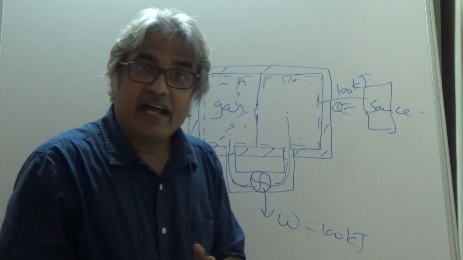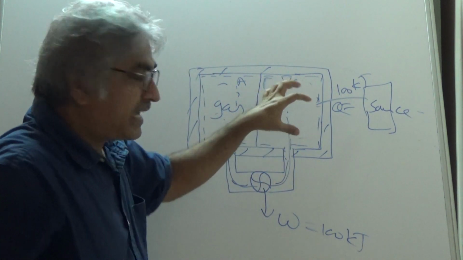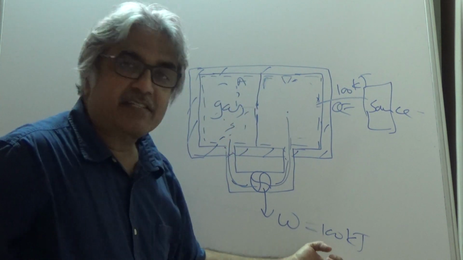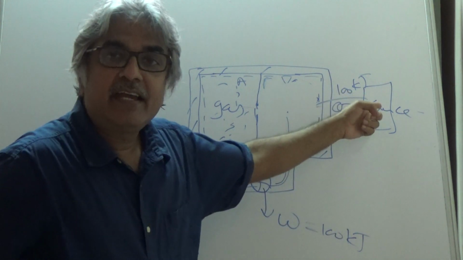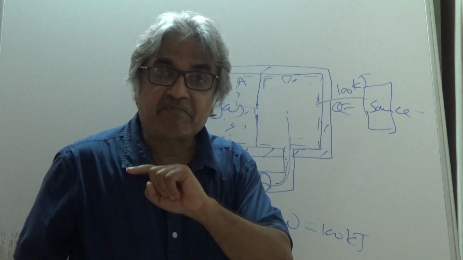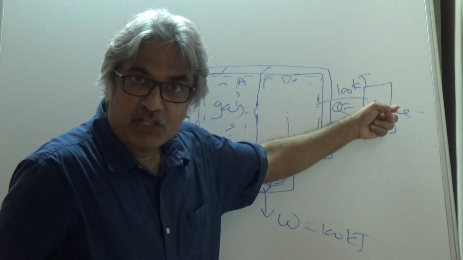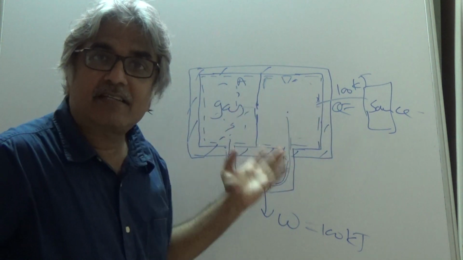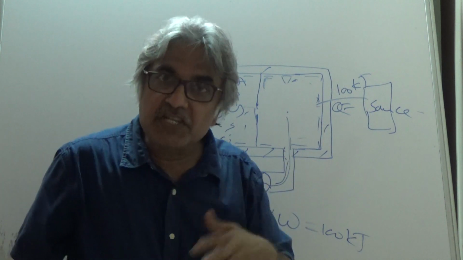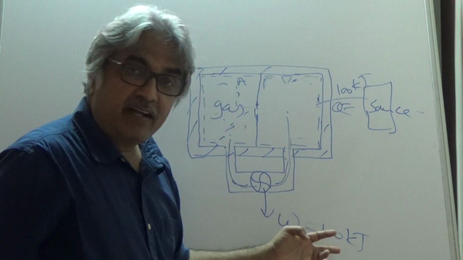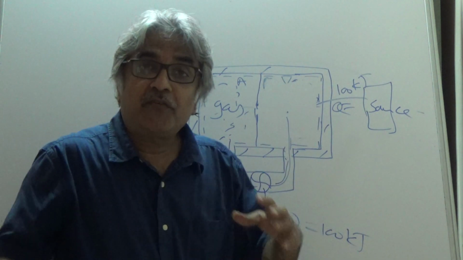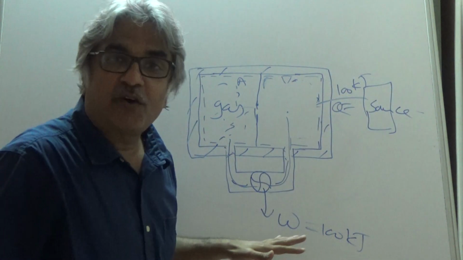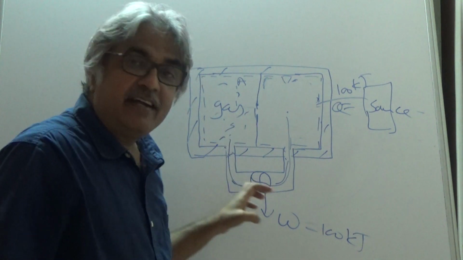So by assuming that the gas can organize itself spontaneously and go back to the initial compartment, you are able to extract work continuously by taking heat from a single body. That means all the heat coming from the source, 100 kilojoules, is converted into work, and this cycle is completed. So this is a heat engine working in a cycle and producing work by converting all the heat it receives from a source. No need of a sink.